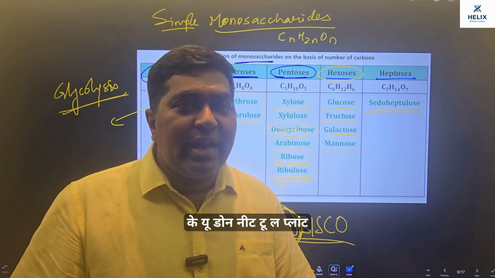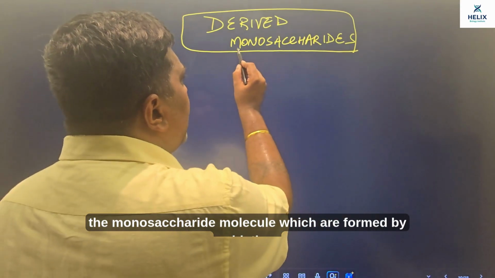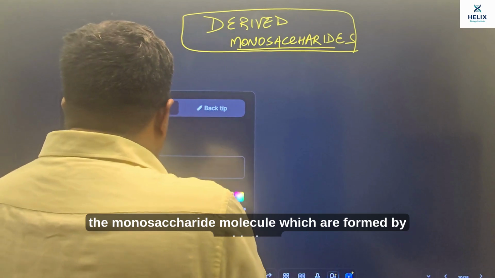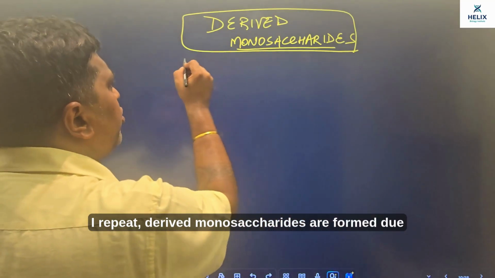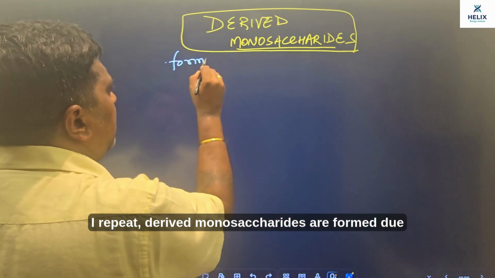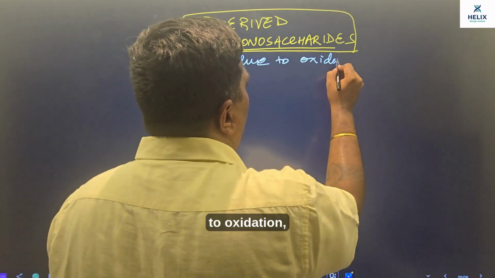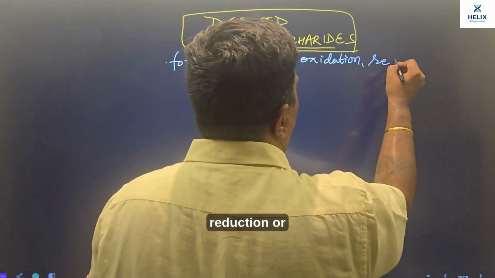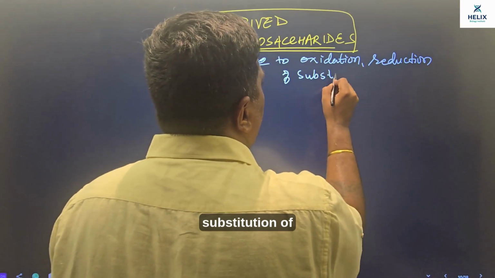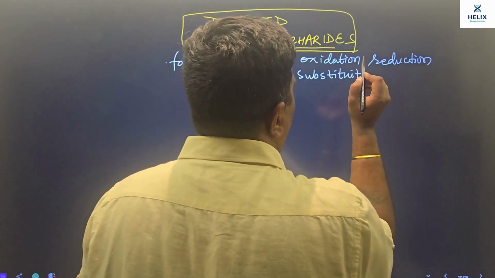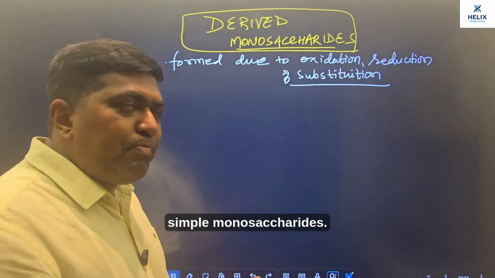Next, we talk about derived sugar. So when we talk about derived monosaccharides, these are the monosaccharide molecules which are formed by oxidation, reduction or substitution of simple monosaccharides. I repeat, derived monosaccharides are formed due to oxidation, reduction or substitution of simple monosaccharides.